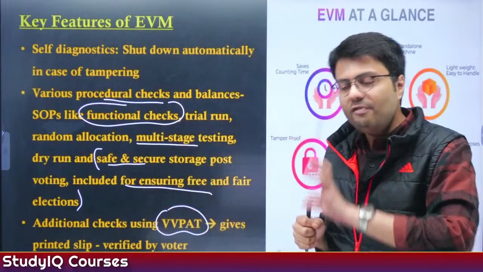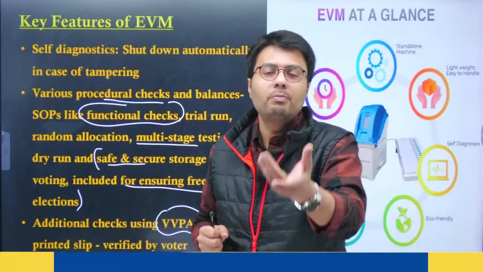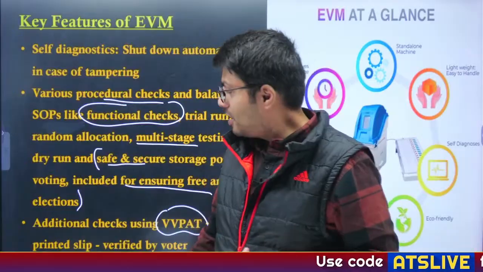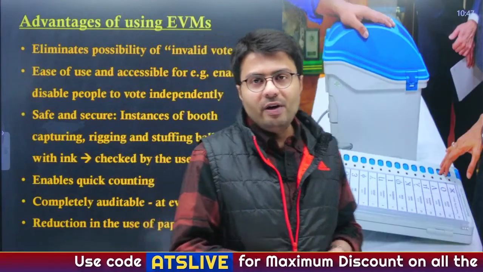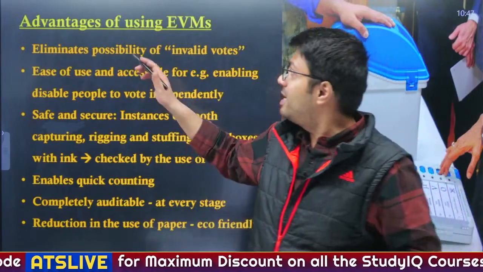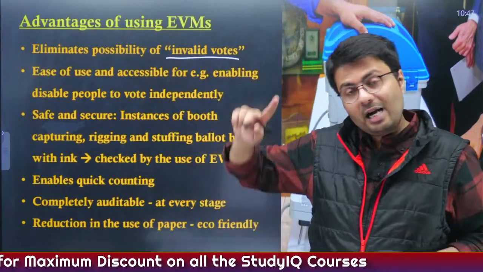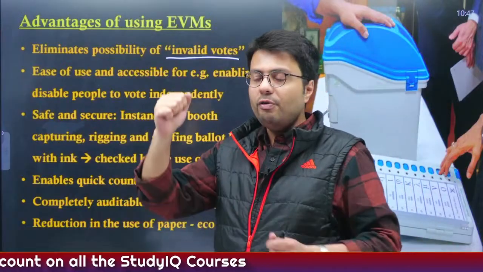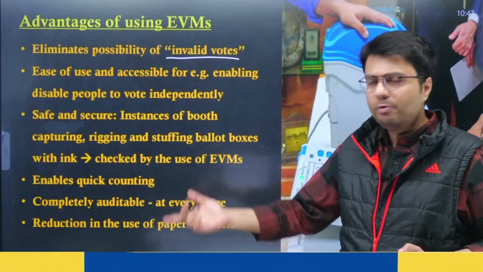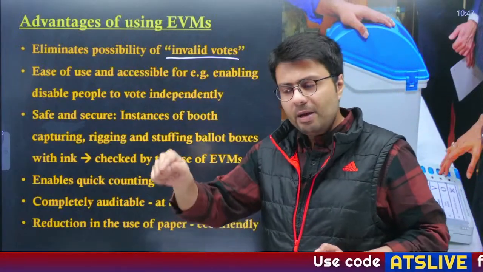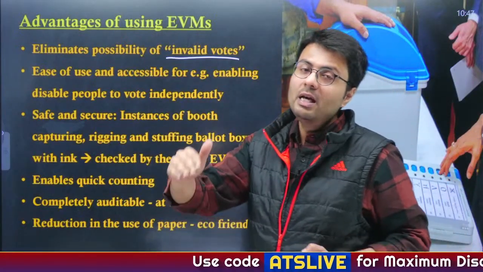So these are the key features that make EVM a very good method of voting in elections. Now, the use of VVPAT has actually brought India a significant advantage. First of all, it eliminates the possibility of invalid votes. That was the case with the ballot unit, because if you did not stamp your vote properly, it would be called an invalid vote. But this cannot happen in EVM, because you have to press the button and only then your vote will be cast.